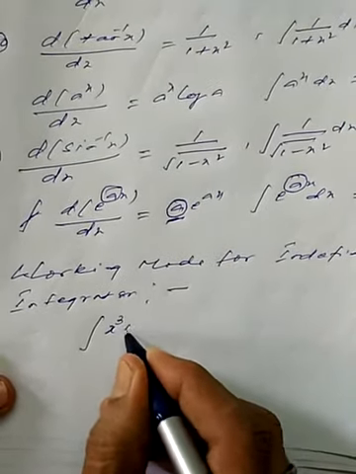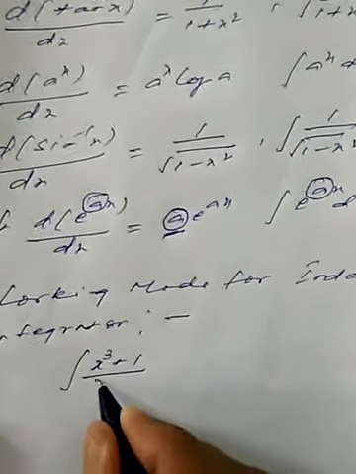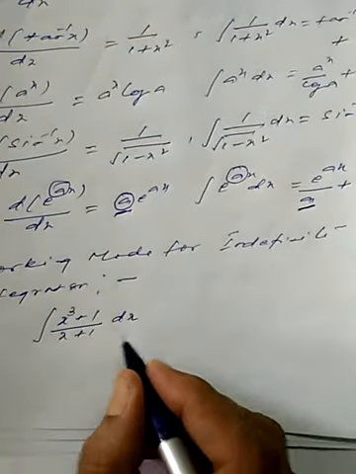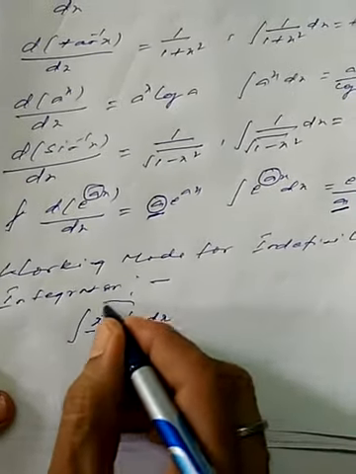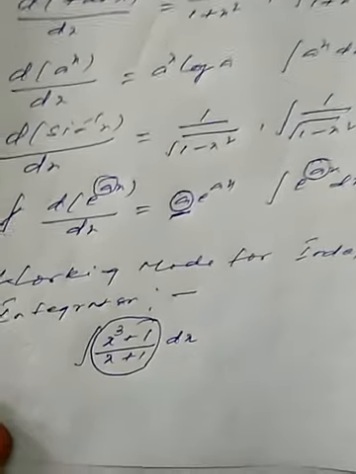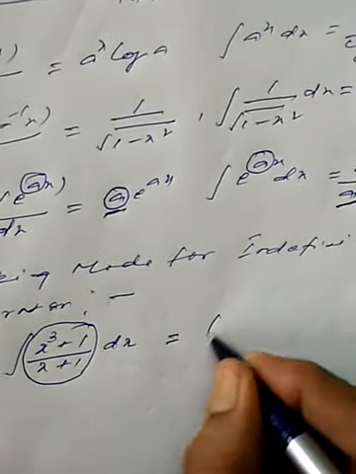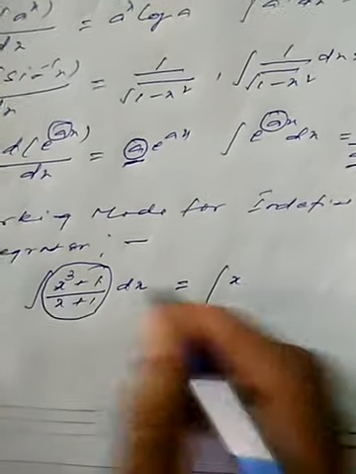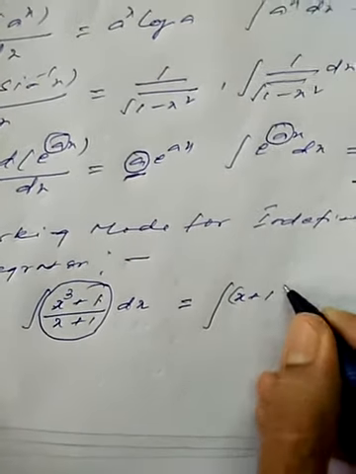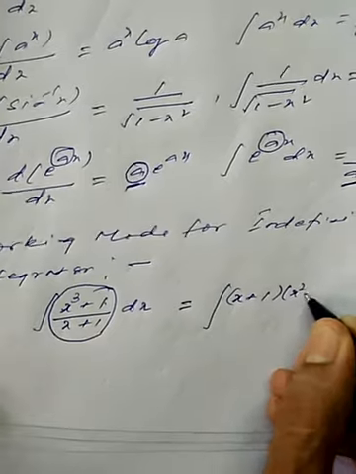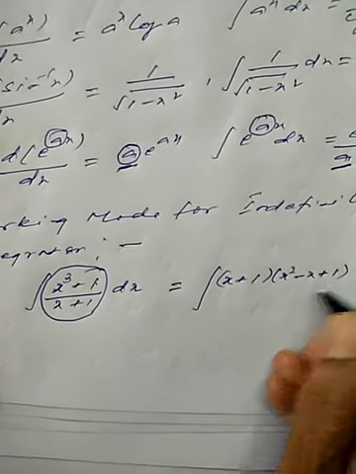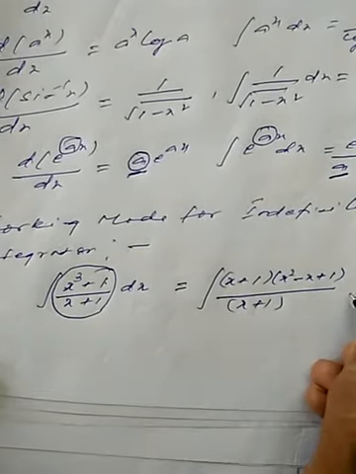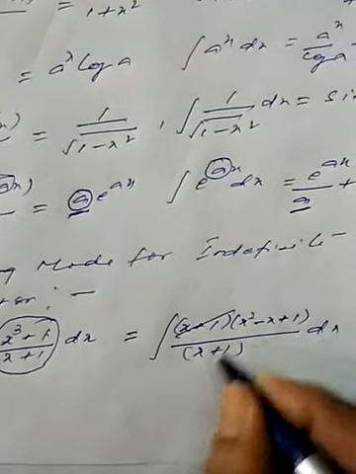Suppose you have an integrand like x cube plus 1 dx, and you have to integrate it. What will you do? Every time you have to moderate the integrand in such a fashion that you can make it a standard form or integrable. Here a cube plus b cube is there, so x plus 1, and the result is x square minus x plus 1. This is the result which you have already gone through in the lower classes. So that way we have moderated it.